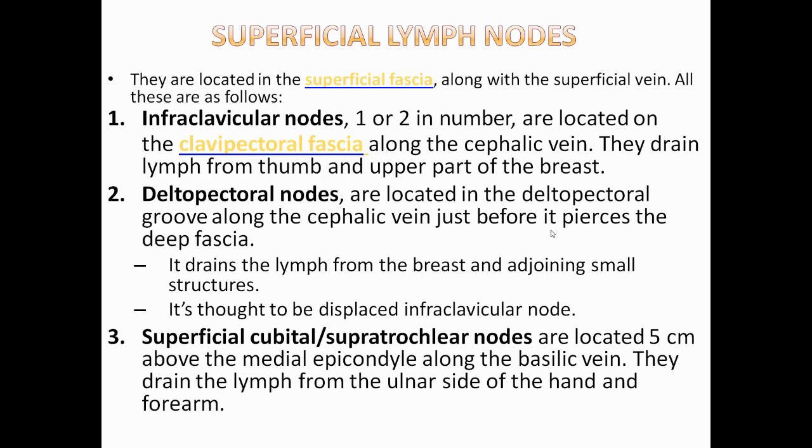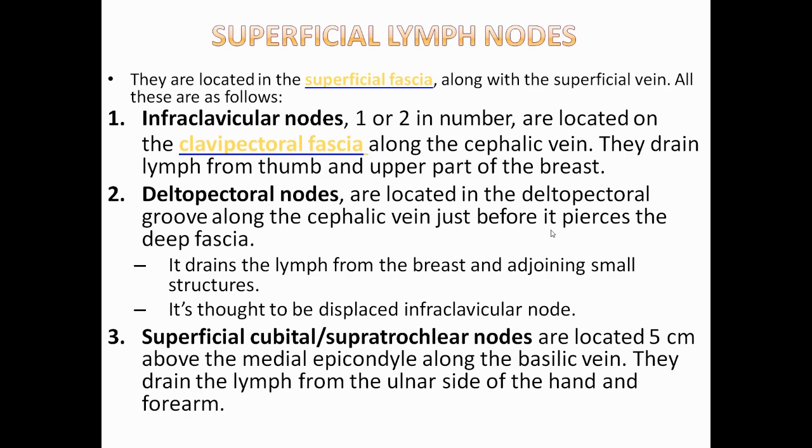One or two in number, they are located on the clavipectoral fascia along the cephalic vein. They drain lymph from the thumb and upper part of the breast. Deltopectoral nodes are located in the deltopectoral groove along the cephalic vein just before it pierces the deep fascia. Deltopectoral nodes drain the lymph from the breast and adjoining structures. It is thought to be a displaced infraclavicular node.